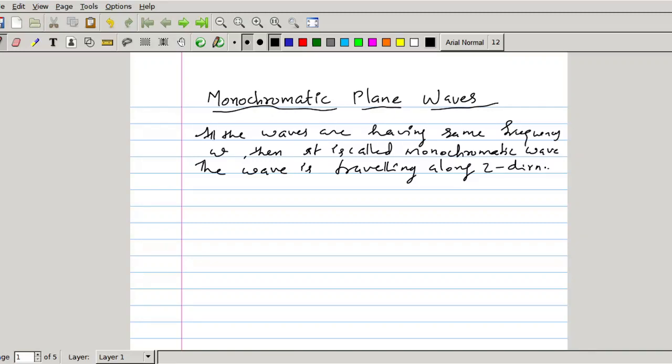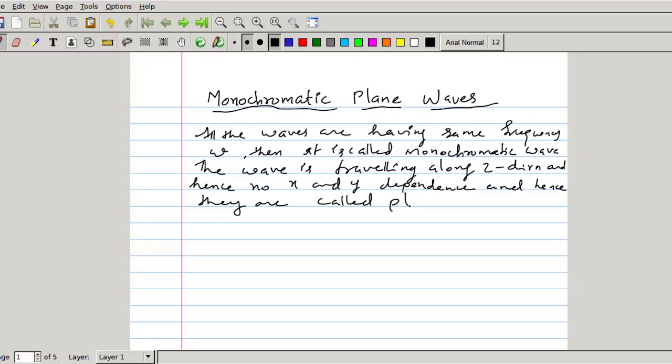We are assuming that the wave is traveling along z direction, and hence no x and y dependence, and hence they are called plane waves.